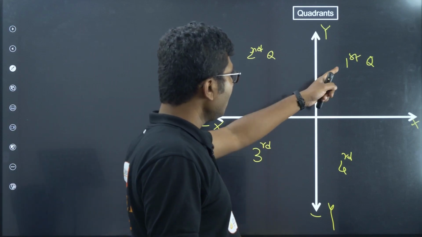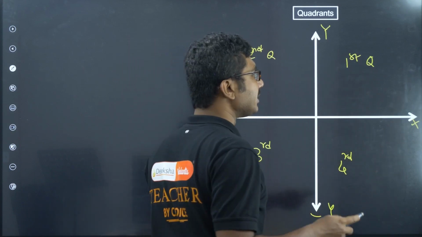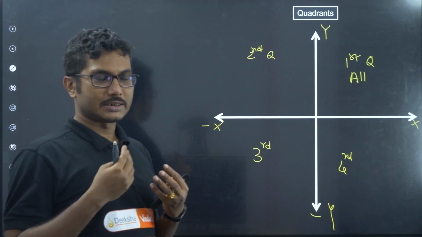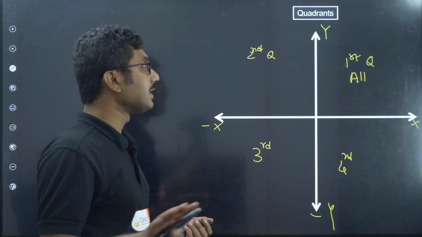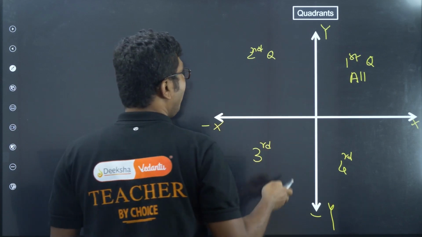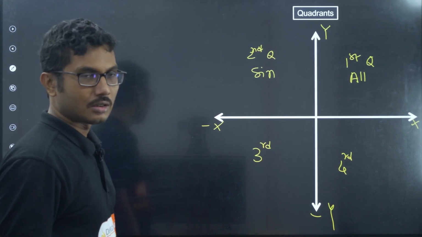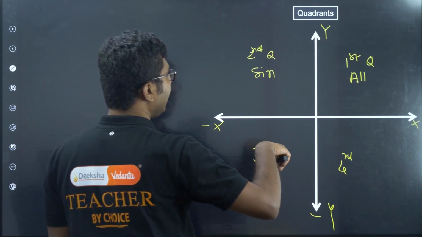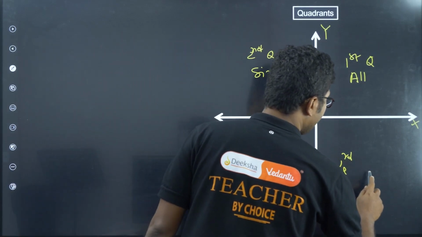Now, what happens in the first quadrant? In the first quadrant everything is positive. All the ratios that you have studied, sine, cos, tan, even their inverses, everything is positive. Now in the second quadrant, only sine is positive, sine and cosec, basically the opposite of sine. When you come to the third quadrant, only tan is positive, and when you come to the fourth quadrant, cos is positive.